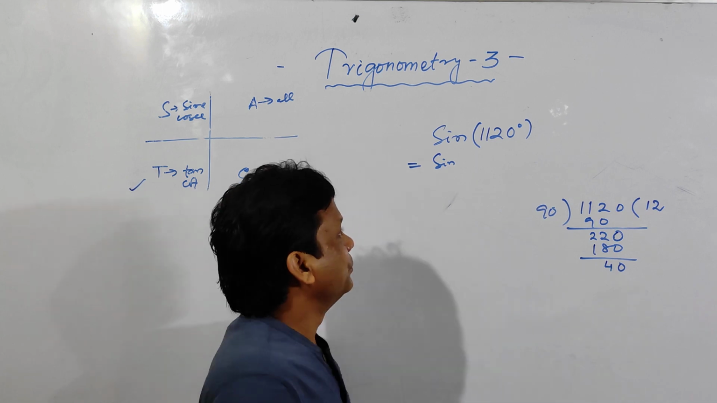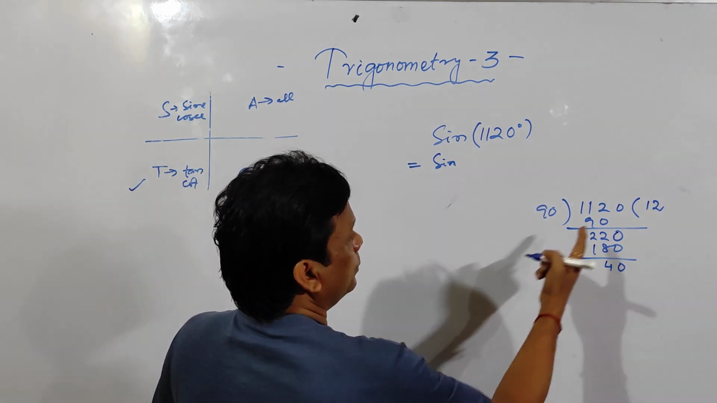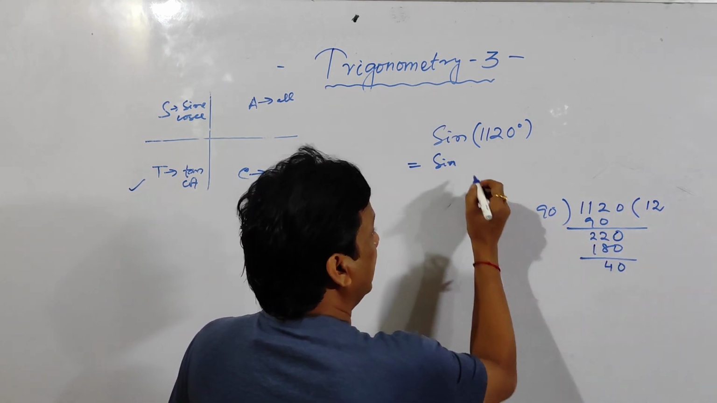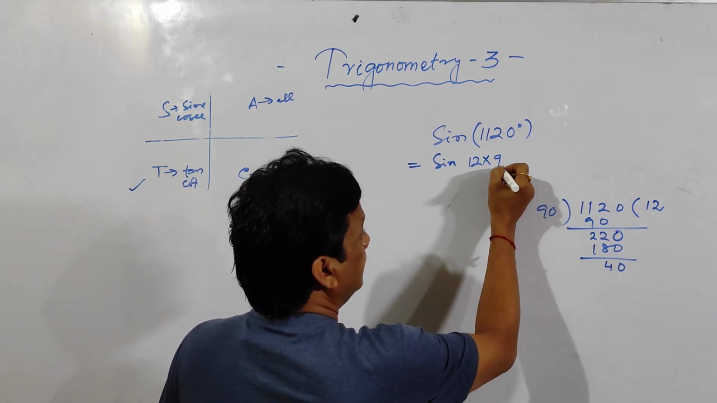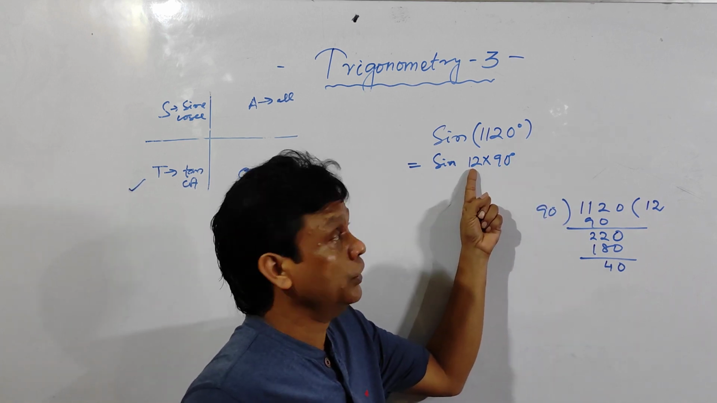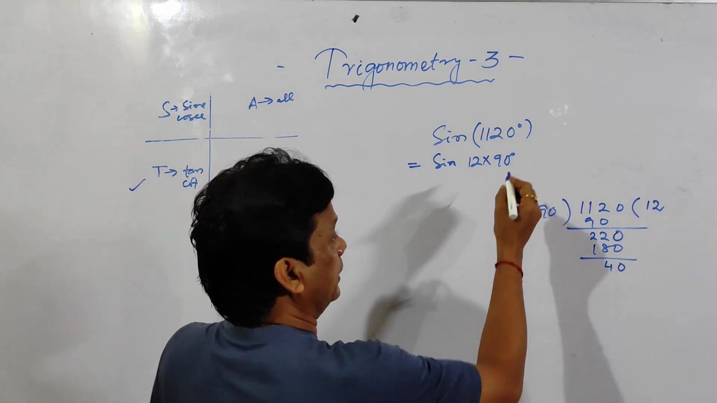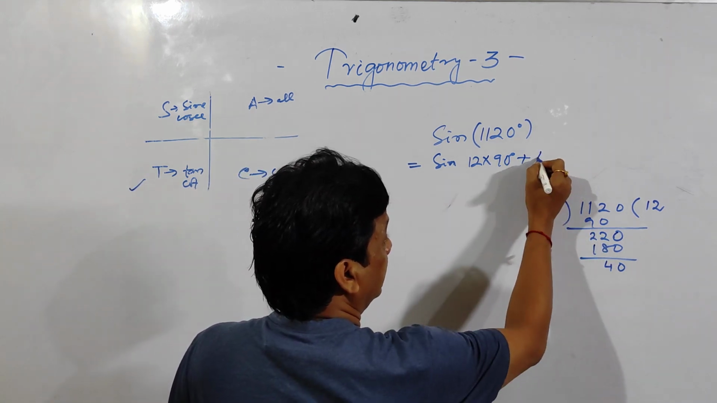Clear? So see here, you should write how many 90s are there? 12 into 90 degree. I am not writing the degree in this case. How many 90 degrees are there? 12 90 degrees are there. Then plus 40 degree.